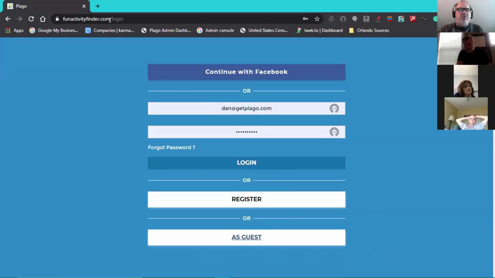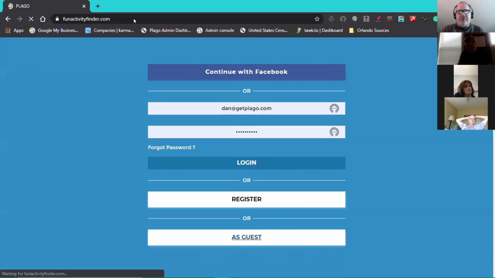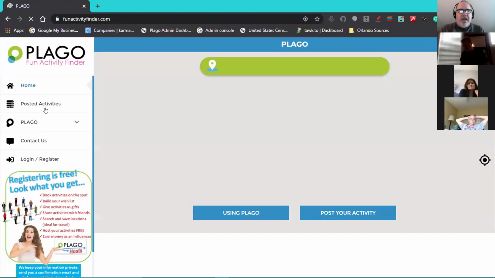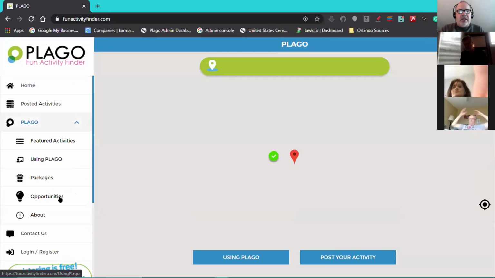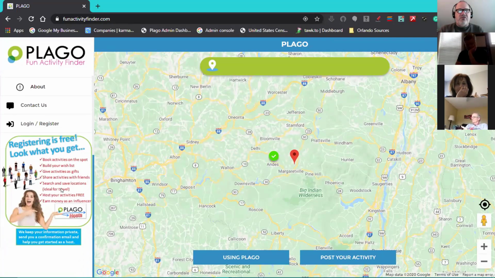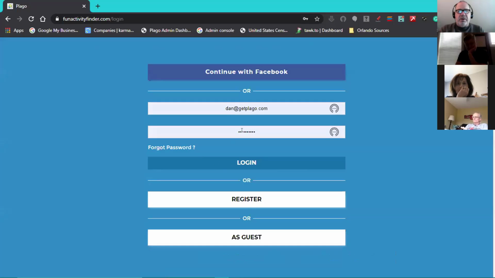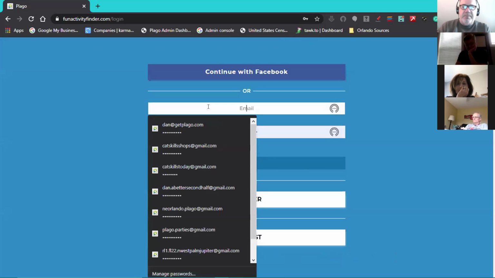When someone goes to funactivityfinder.com, or any of the apps, this is where they find themselves. You'll notice that they don't have the My PLAGO feature until they register. So we encourage them, and of course you have the little graphing. Registering is free. Look what you get. So then if we go to the login register page, then what's going to happen is we can use Michelle.